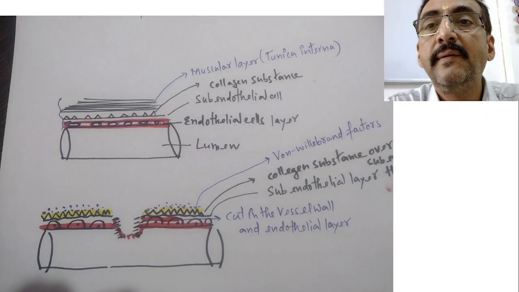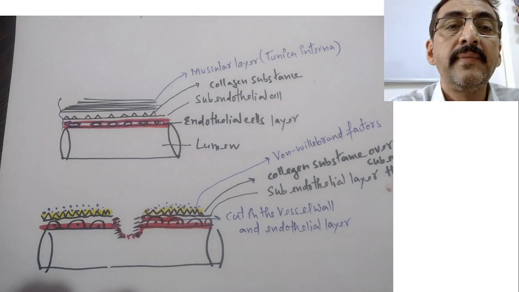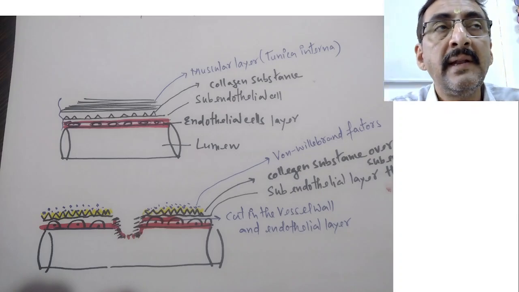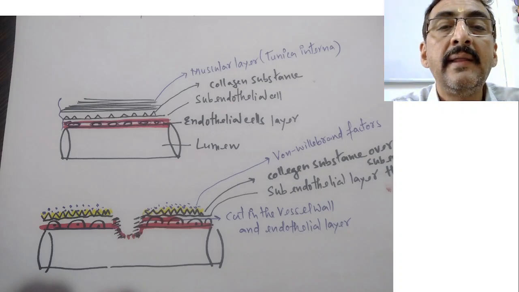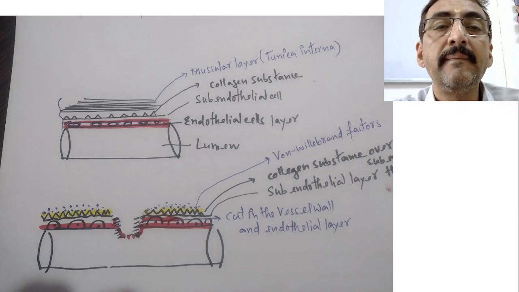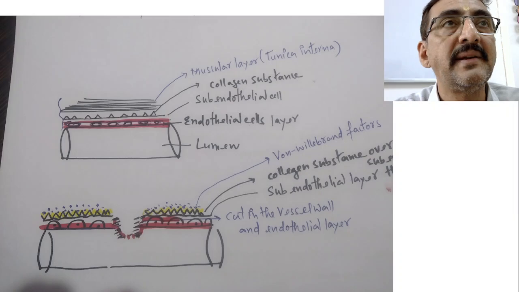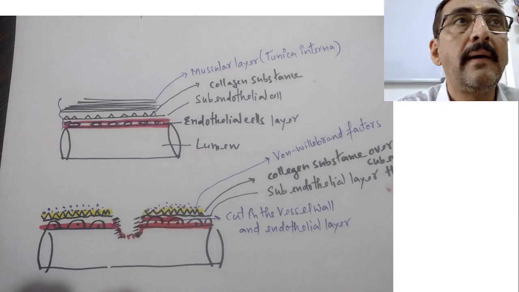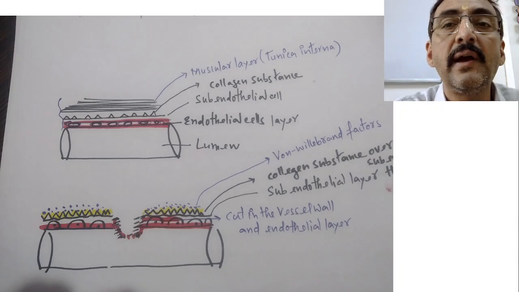Now, if you see the picture of the blood vessel, suppose this is the lumen of the blood vessel. The innermost layer is called the endothelial cell layer. Then just above that there is one more layer, called the subendothelial layer, and over that we will have deposition of collagen substances, and over that we will have the arterial muscular layer, also called the tunica interna.